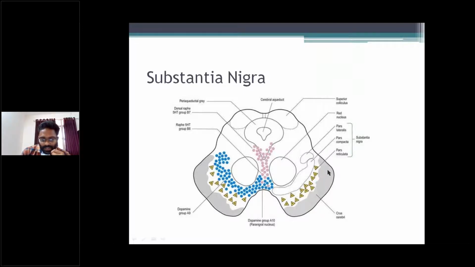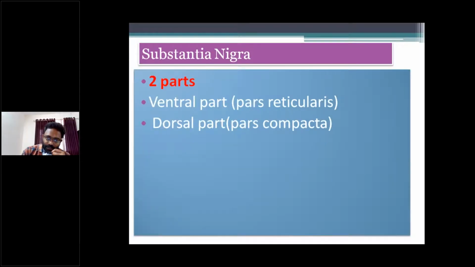It is a pigmented gray matter situated between the tegmentum and crus cerebri. Ventral part pars reticularis, dorsal part pars compacta. That's about the substantia nigra.